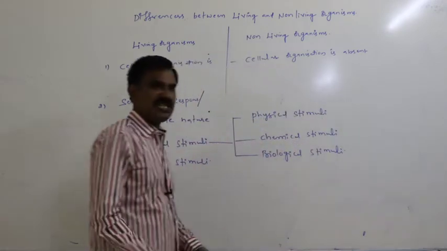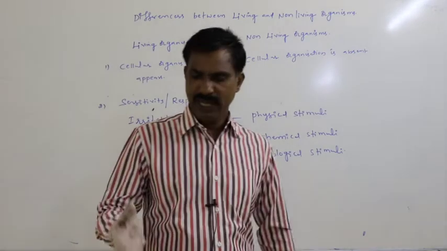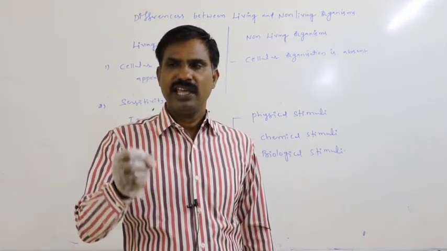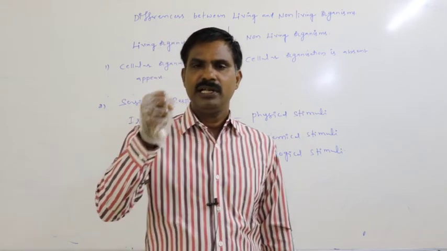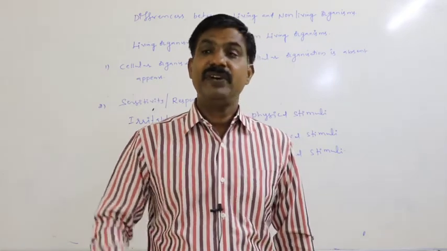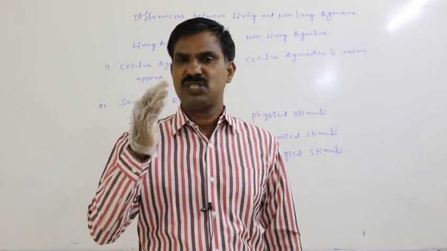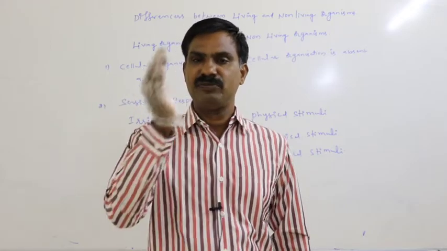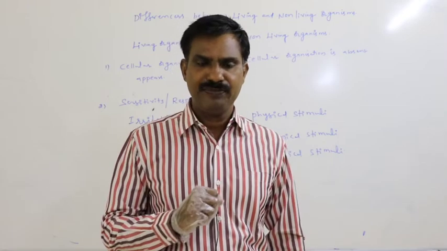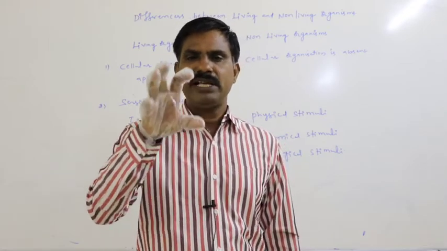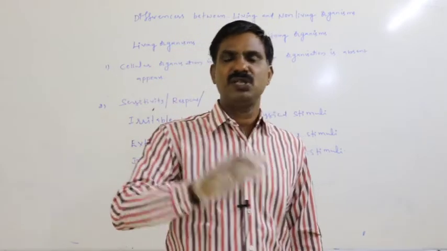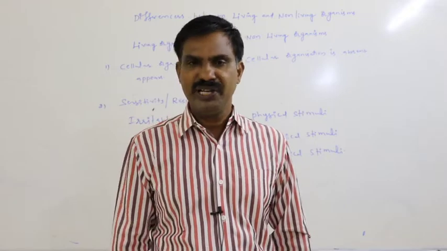Then what is the physical stimuli? If anyone beats on our body with high pressure, definitely we show a response, we try to escape from that kind of person. If anyone continuously beats on our body, definitely we try to escape from that fellow to avoid that continuous beating.